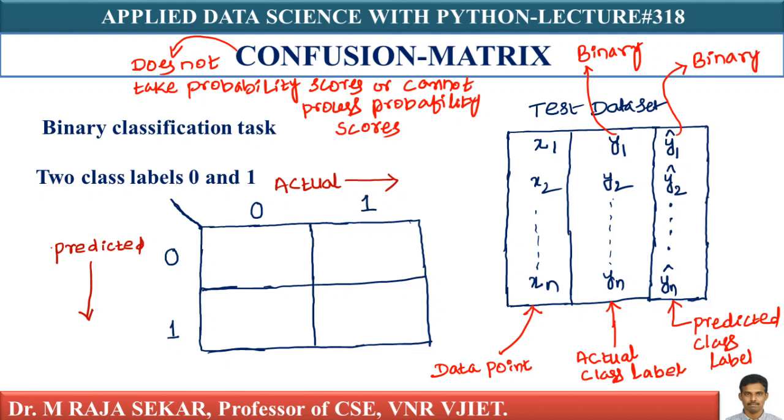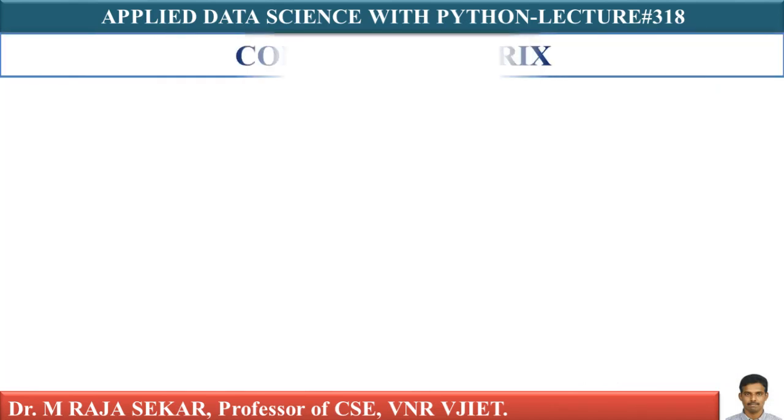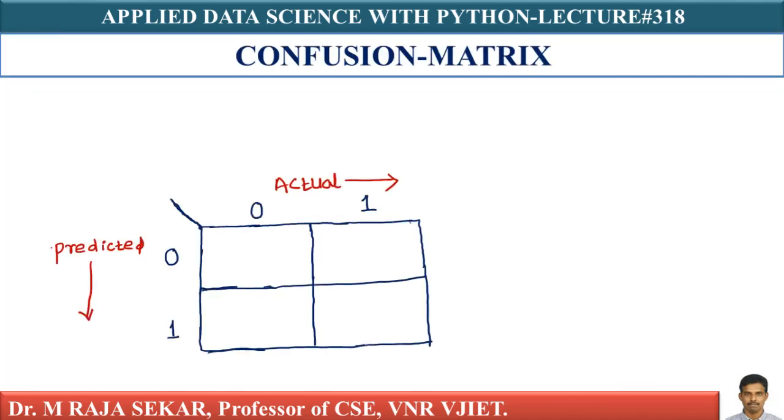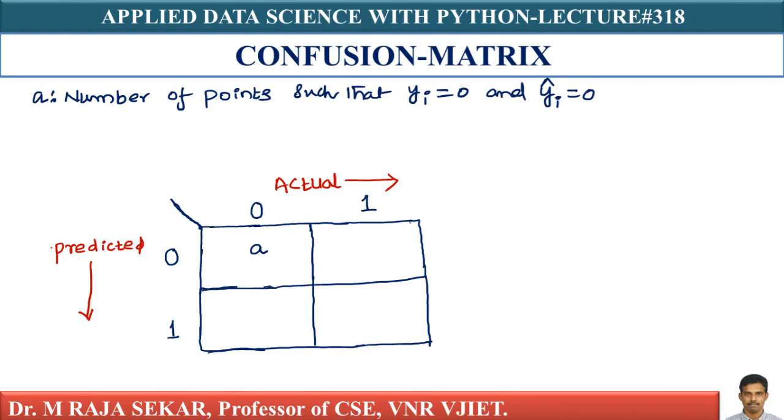Given this data, now I can say how many points I have which are actually 0 and also predicted 0. Let's assume I get a value a. What does it mean? It is the number of points that are actually 0 and predicted as 0.